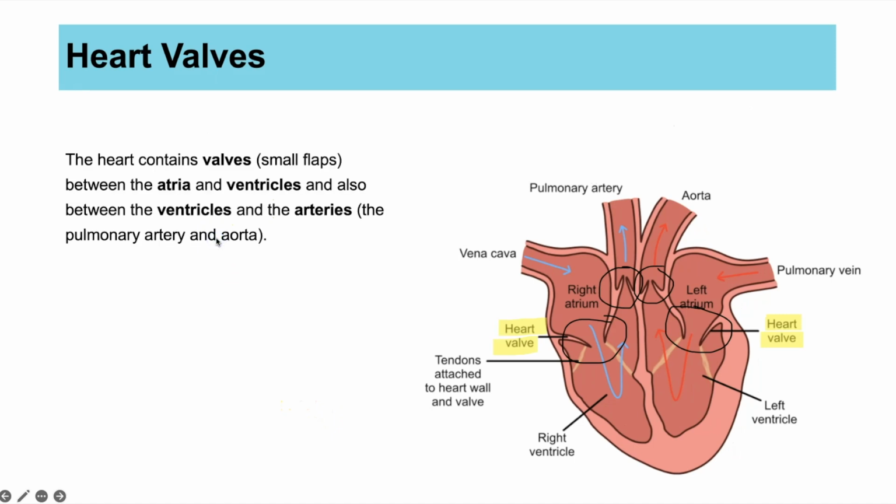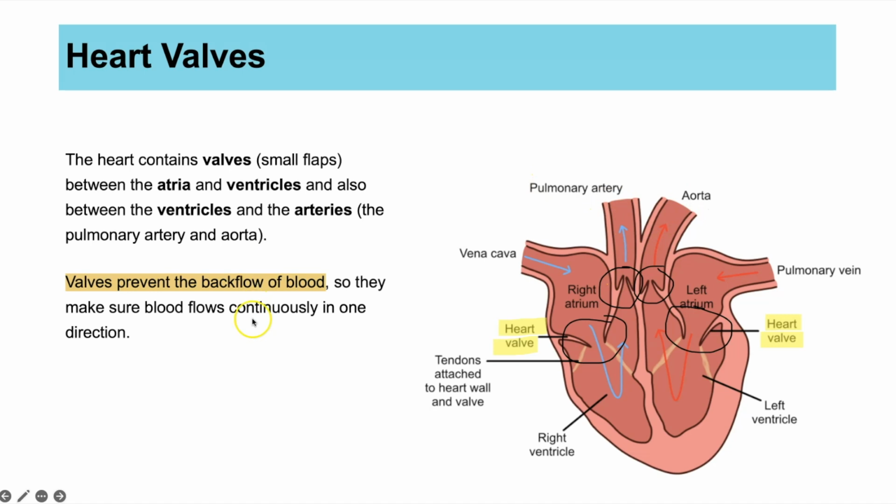So next then, let's have a look at the heart valves. I've actually already annotated this onto the picture and highlighted them. We briefly mentioned it, but we'll go through this in more detail. Heart valves are basically small flaps, and when they close together, it stops the blood going backwards. So they're a bit like doors, making sure that the blood travels in one direction through the heart. And we have them between the atria and the ventricles on both sides, and we have them between the ventricles and the arteries, so the pulmonary artery and the aorta.